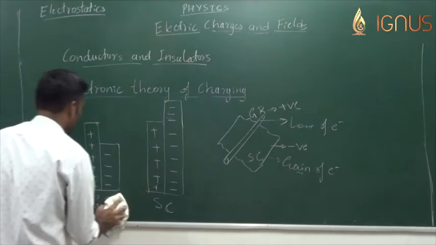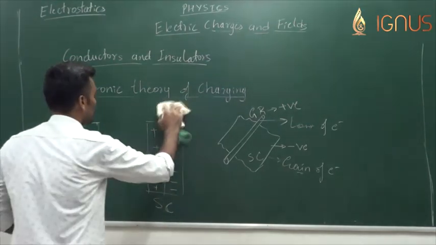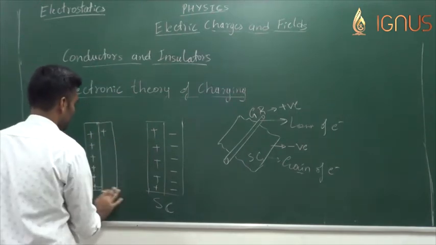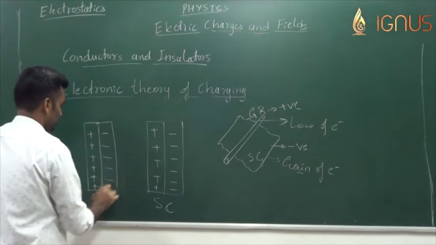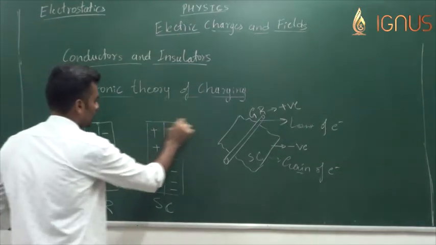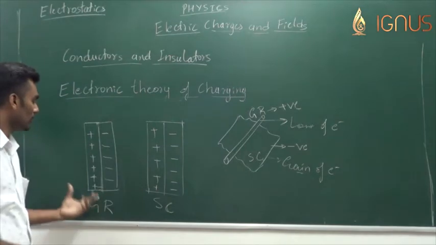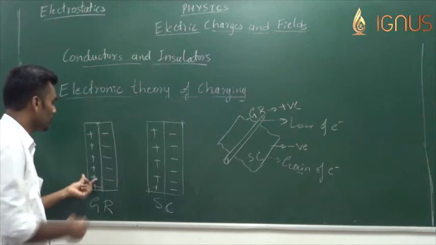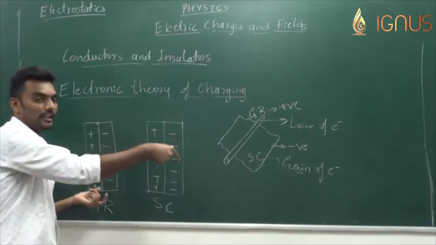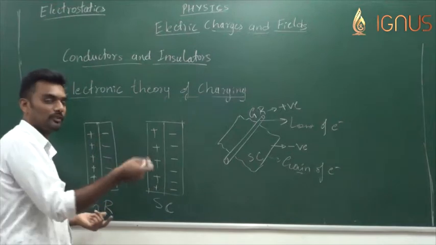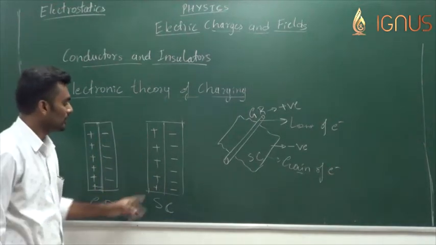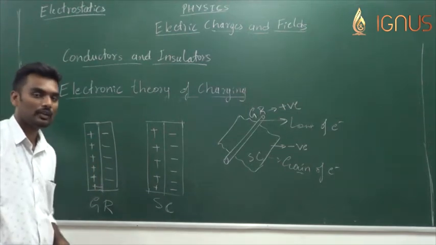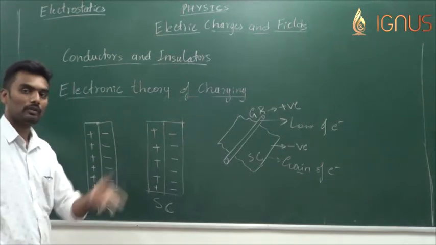Before the glass rod and the silk cloth were rubbed with each other, both of them had equal amounts of positive and negative charge. Positive charge corresponds to the nucleus and negative charge corresponds to the electron. Similarly with the silk cloth, the positive charge corresponds to the nucleus and hence cannot move inside the solid. It's only the electrons which are left free for movement.